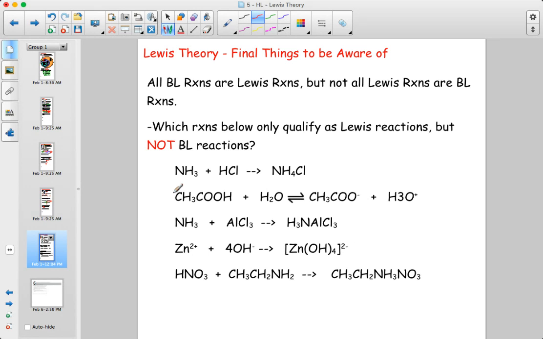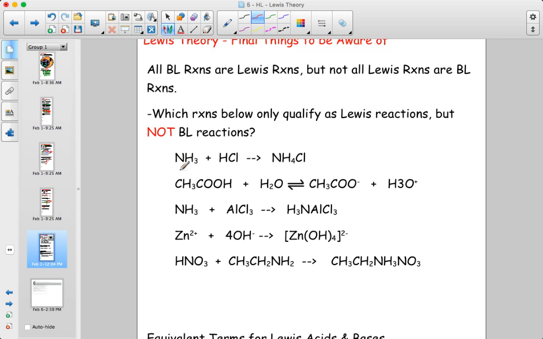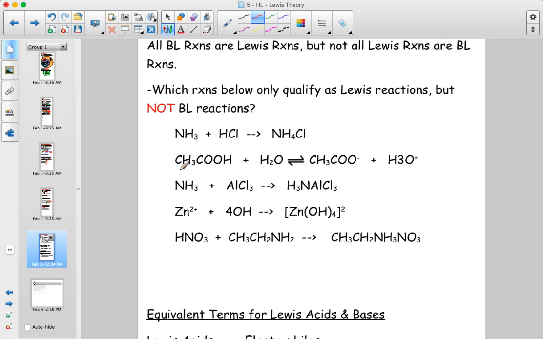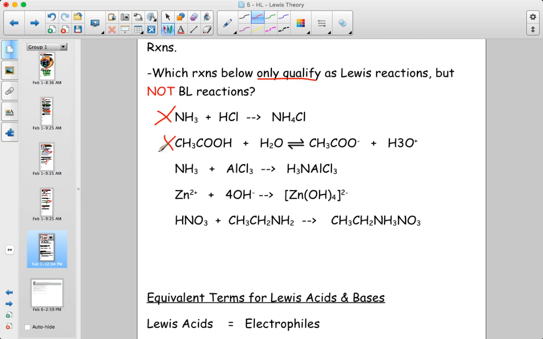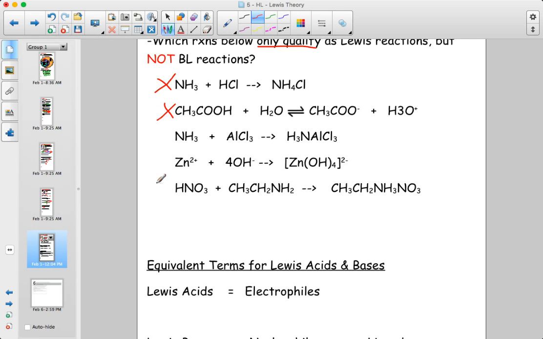So some last considerations for the Lewis theory. There aren't that many questions on the Lewis theory. You might be asked in multiple choice to identify which reactions are only Lewis reactions but not Bronsted-Lowry reactions. And in those cases, you're looking for reactions that do not involve protons. So like this first one, because I see the proton going from the HCl to the NH3, this is a Bronsted-Lowry reaction. It's also a Lewis reaction, but it doesn't only qualify in the Lewis theory. Same thing goes for this one. And let's see, same thing goes for this one.